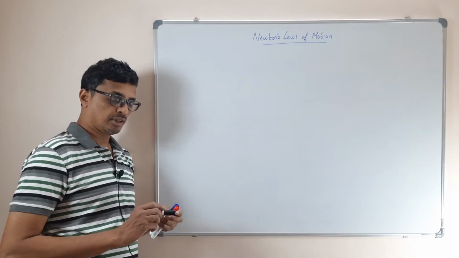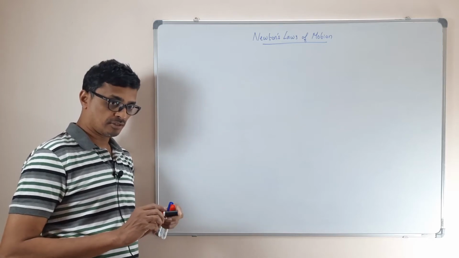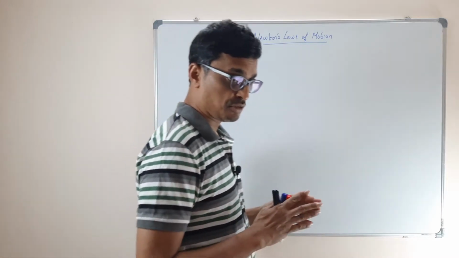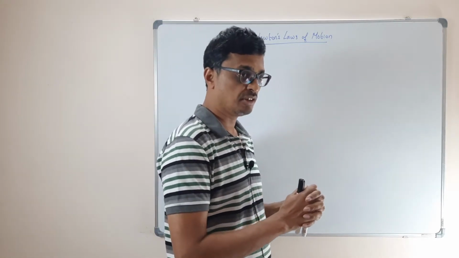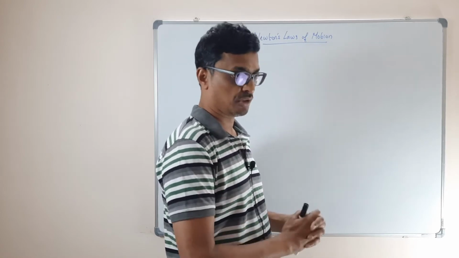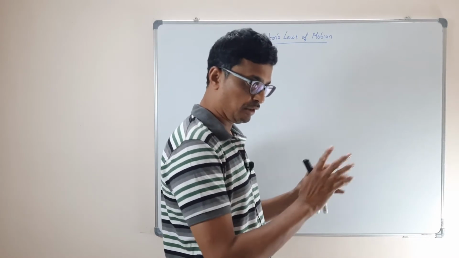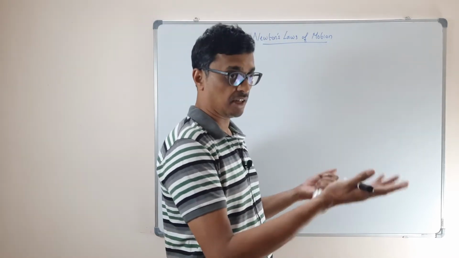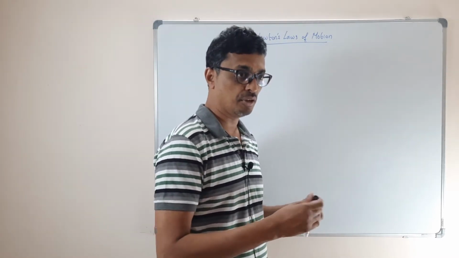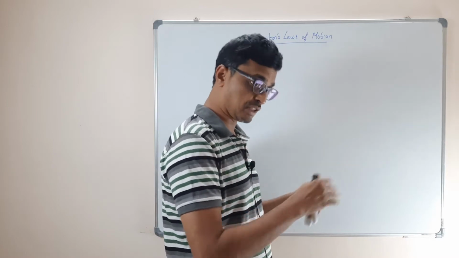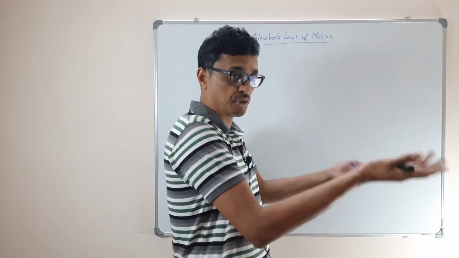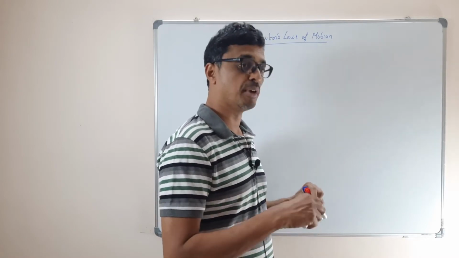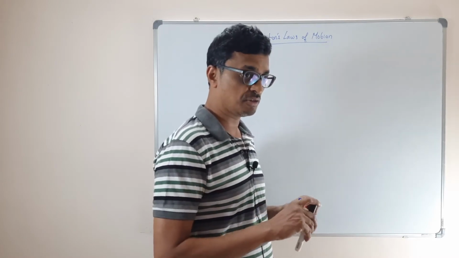In the earlier class, we discussed Aristotle's fallacy. What is Aristotle's fallacy? To maintain a uniform motion, you need a force. A continuous force is needed, and only then can uniform motion be achieved. This was later modified by Galileo, who supposed that if you don't have any resistive force, which was later used by Newton to derive the laws of motion.